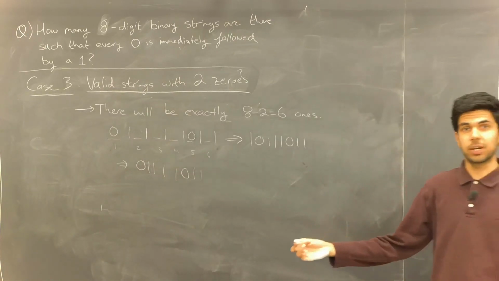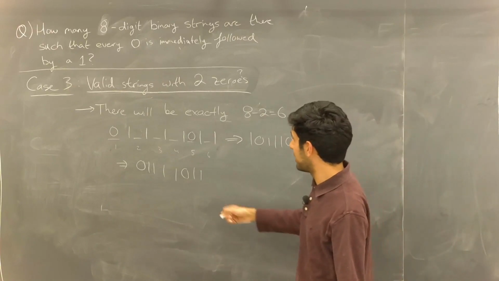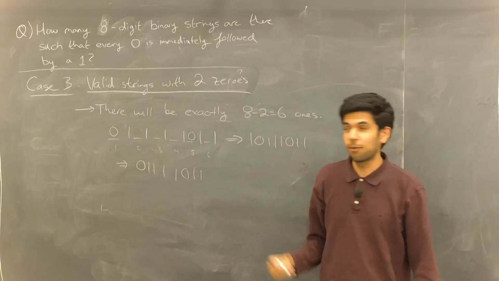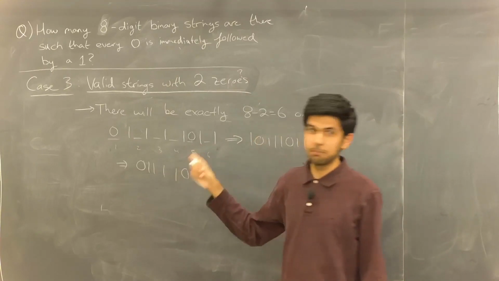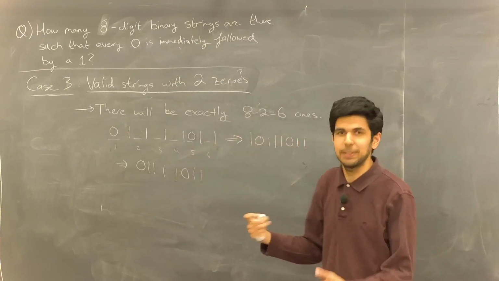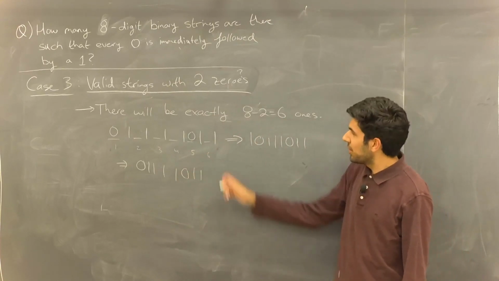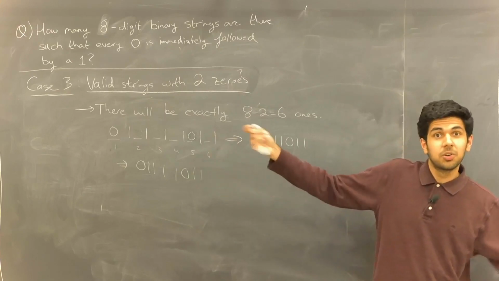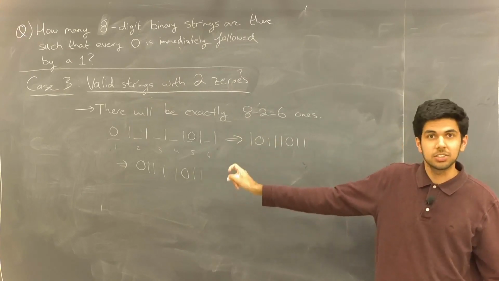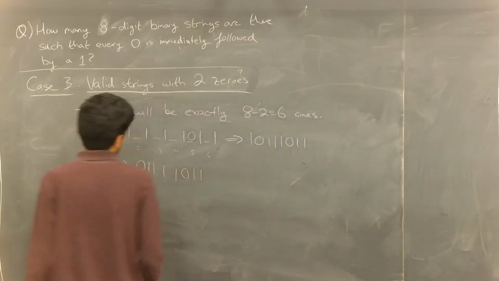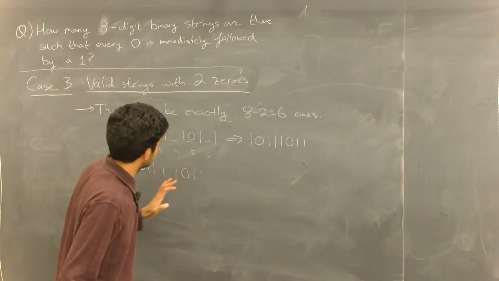And it'll always work. Why? Because we forced zeros to occur immediately before a 1. We put spaces before every single one, and the spaces are the only places where zeros could be. So by this procedure, we can construct valid strings. So how do we actually quantify this?